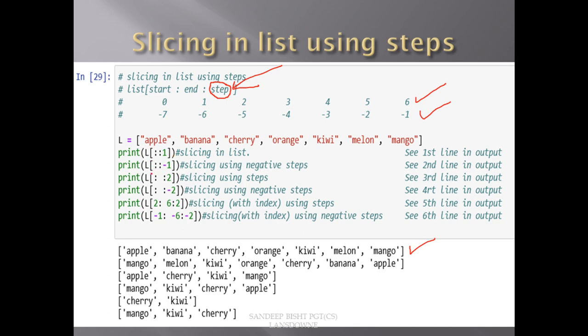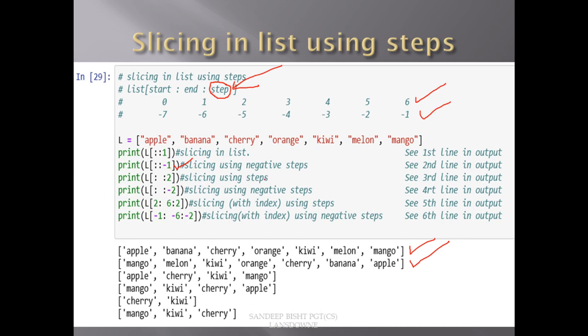From end to start, you have to print in a step of -1. So if the step is negative, this will print the list in reverse order. So -1 stands for reversing the list from end to start. You can see from mango to apple the list is printed in reverse order. So with the help of the step argument in list slicing, we can print elements of the list from right to left. This is important, you have to remember this.